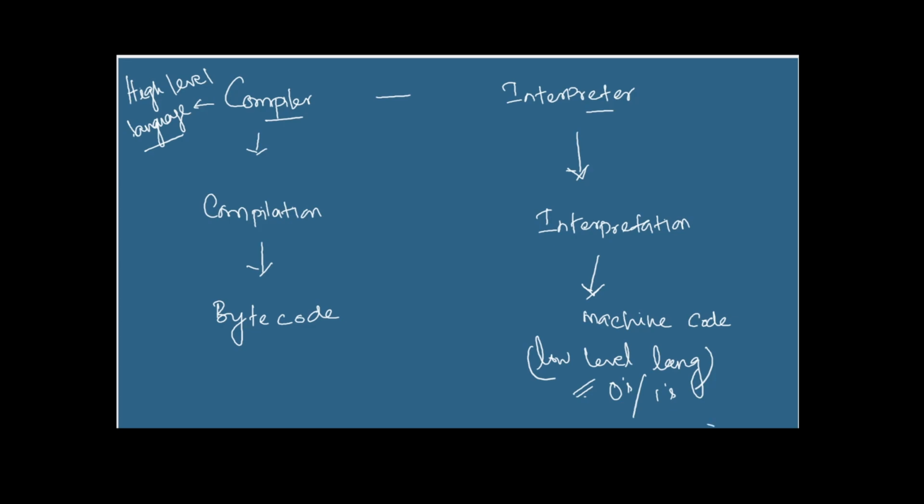So in the process of converting from high level language to low level language, we need the compiler as well as the interpreter. This is the main use of the compiler and interpreter. Java has both a compiler and an interpreter, so that's why we say it's a hybrid language. Okay, fine. We will see how that process happens.